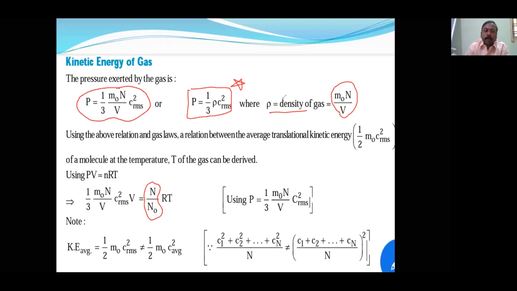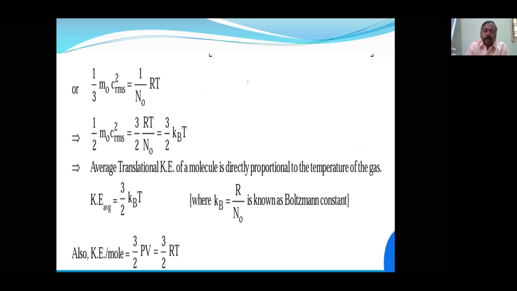Now let's see the next one. See here, finally this is the formula you will remember. This is all derivation; if you can remember it, that is very good. Kinetic energy per mole is equal to 3 by 2 PV, already I told you, and 3 by 2 RT also.